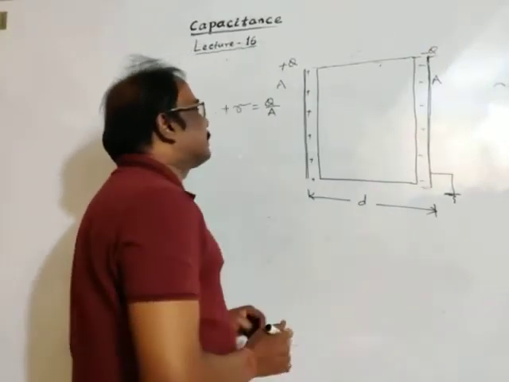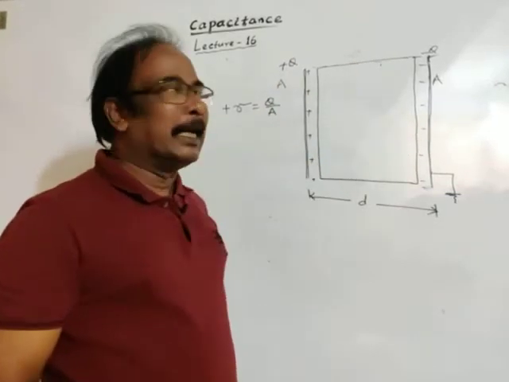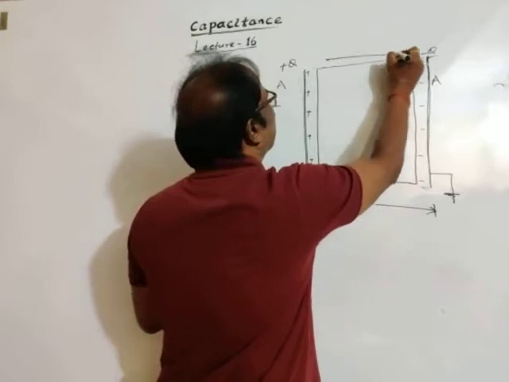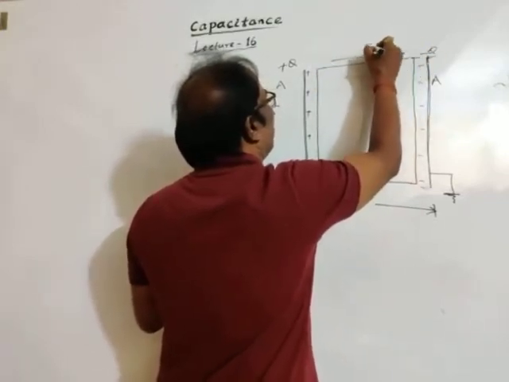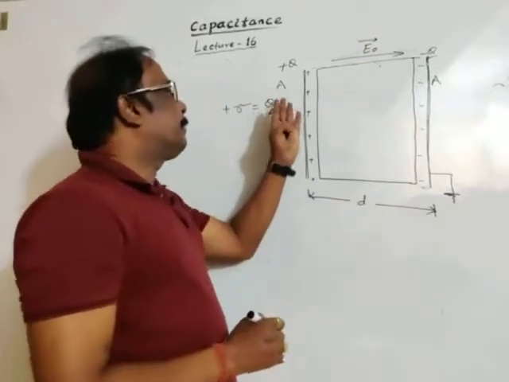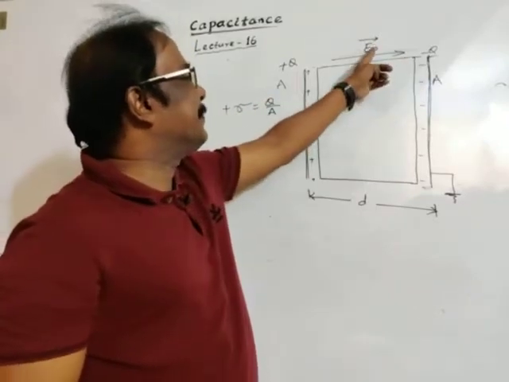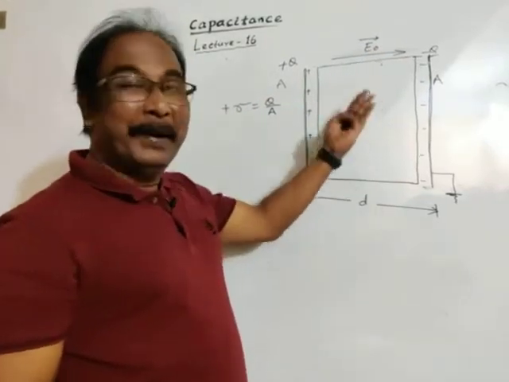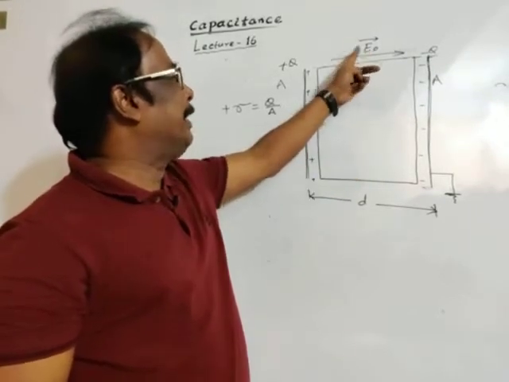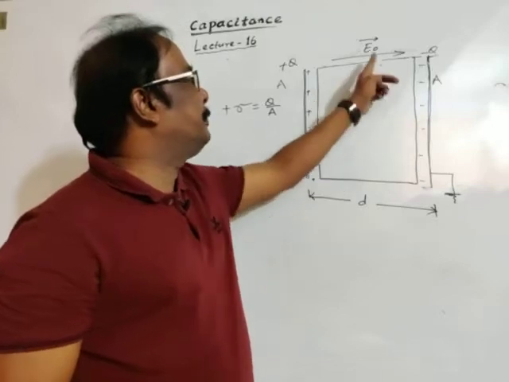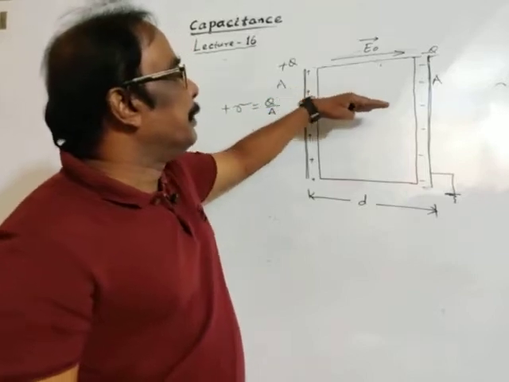Let's think like this. If this plate is positive and this plate is negative, then an electric field exists between them, which is E naught, directed from positive to negative. Before introducing the dielectric medium, the electric field in the space between the plates is E naught, directed from positive to negative.